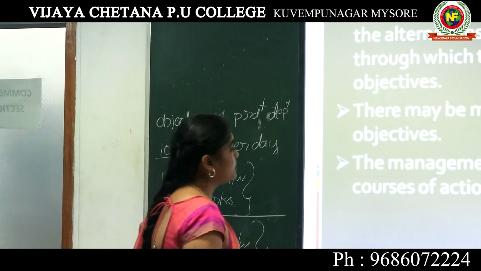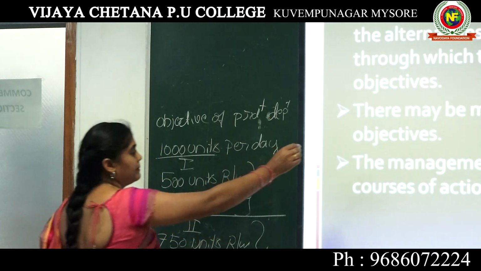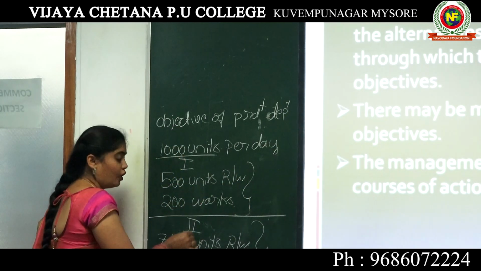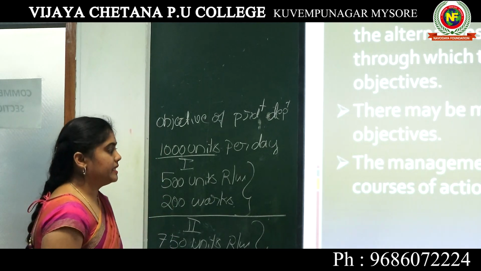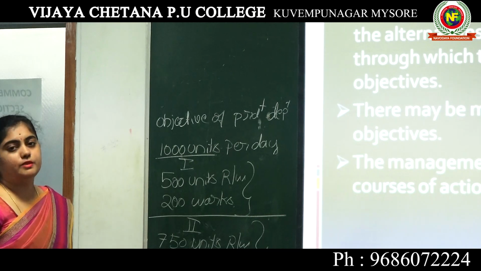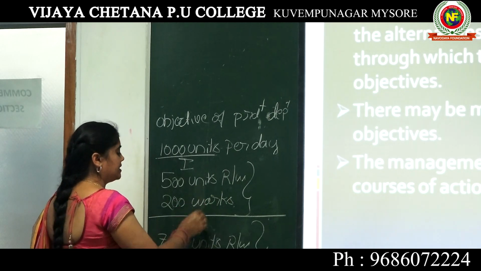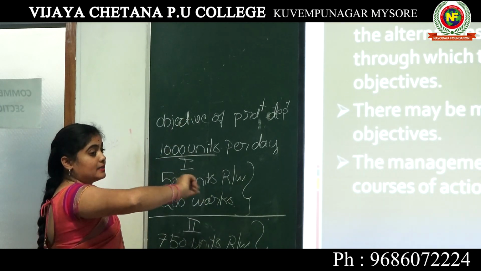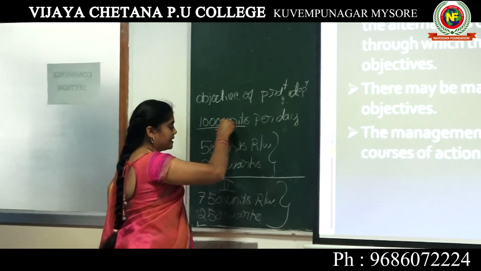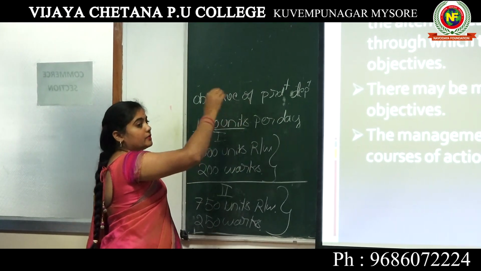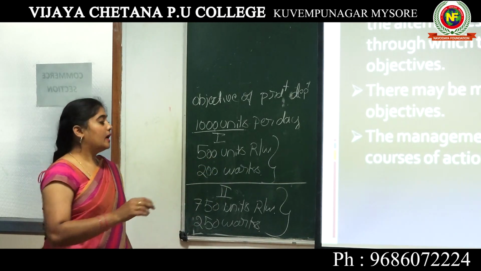So here there may be many ways to act and achieve the objectives. The alternatives will be more. So the management should know all the alternative courses of action to achieve the objectives. Before selecting or evaluating, the first thing is to know how many varieties of alternatives are identifiable to produce these 1000 units. They should be well known about alternatives.